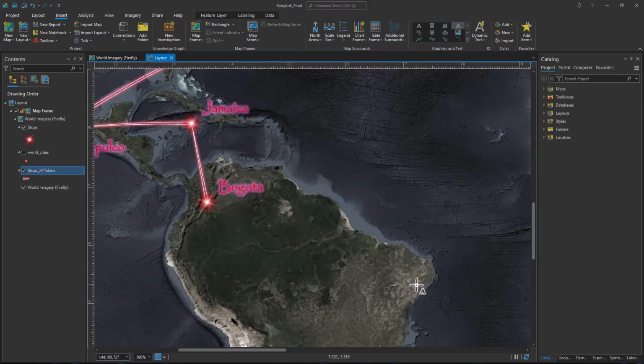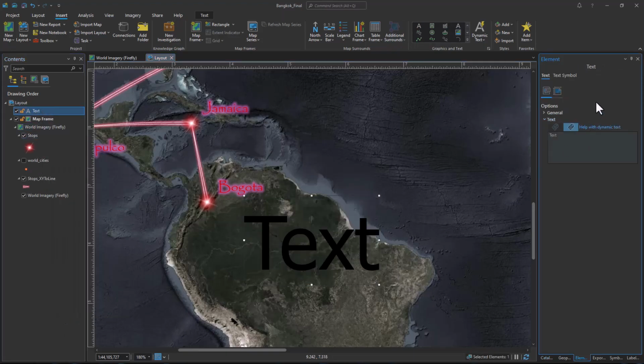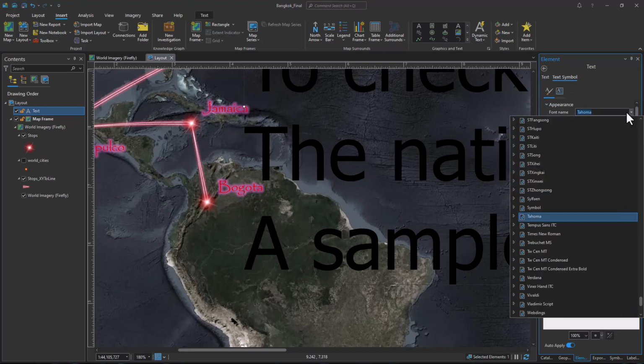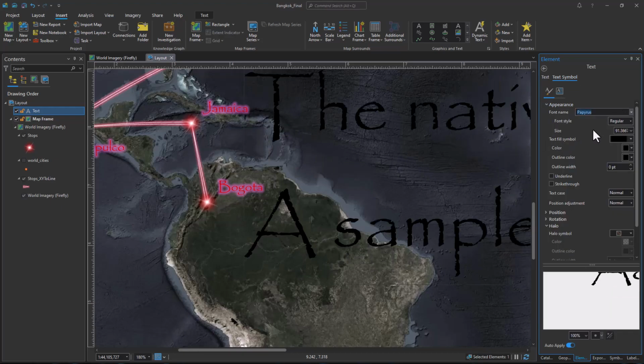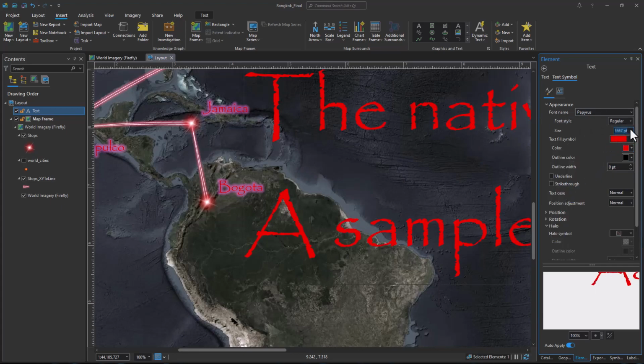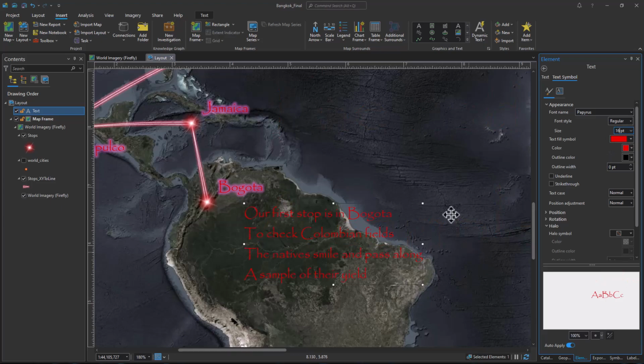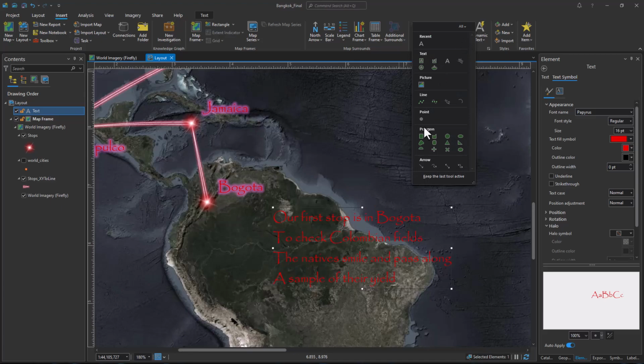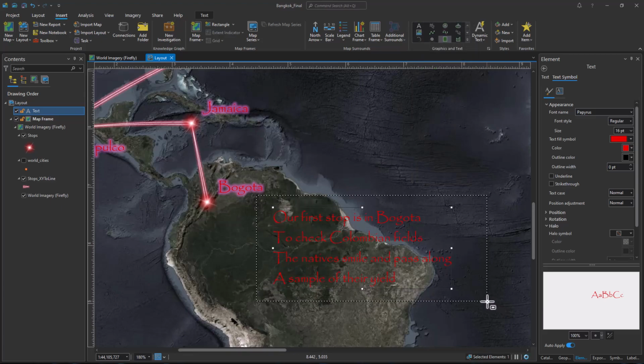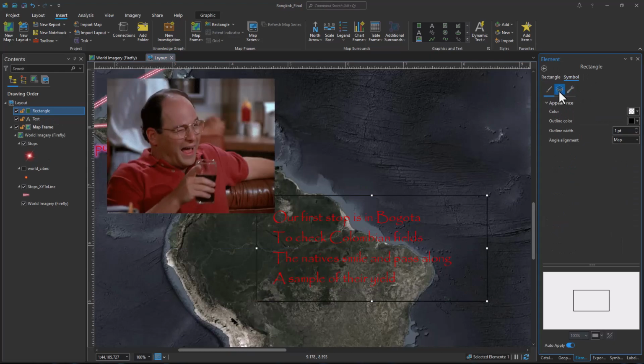So let's start adding our lyrics to our song. So our first stop is in Bogota to check the Colombian fields. And again, let's go with Papyrus on our font and turn it to Rush Red. Pretty cool. And the size, something more reasonable. There we go. Again, pretty tough to label over photos, so we're going to put a little smoky little cloud behind it. After all, that's what this little travelogue is all about, right? Wink.